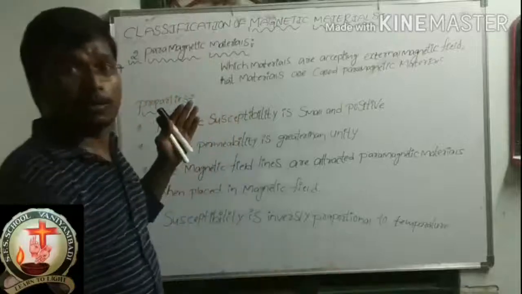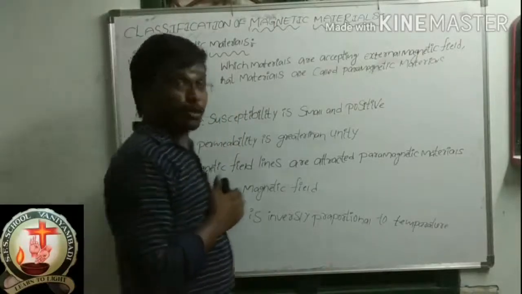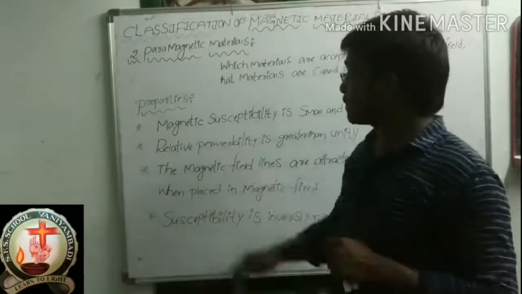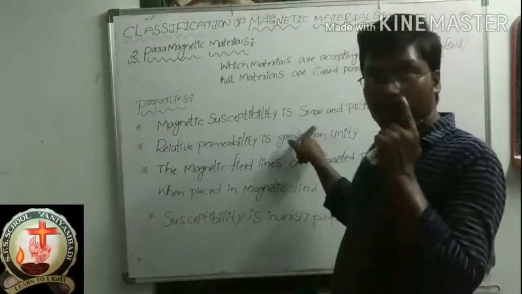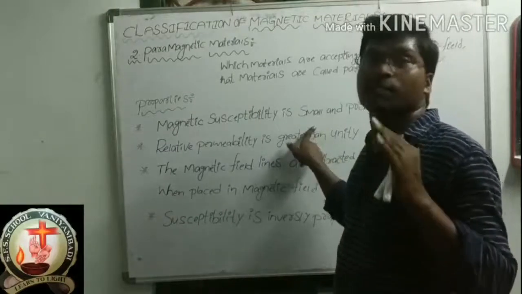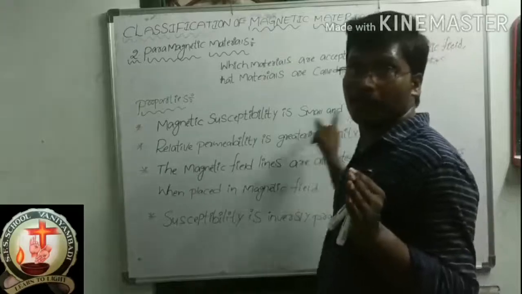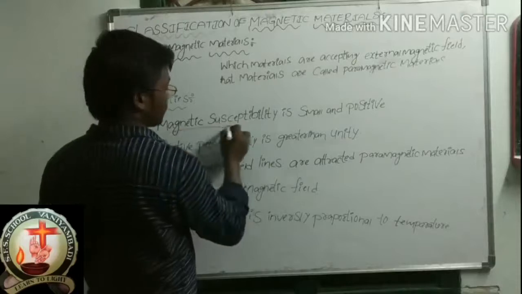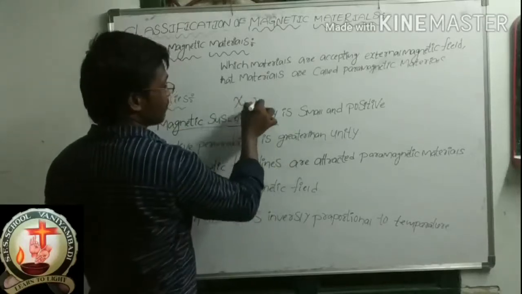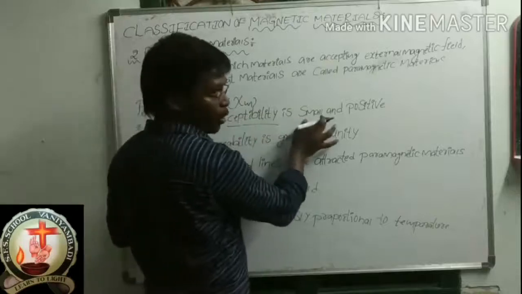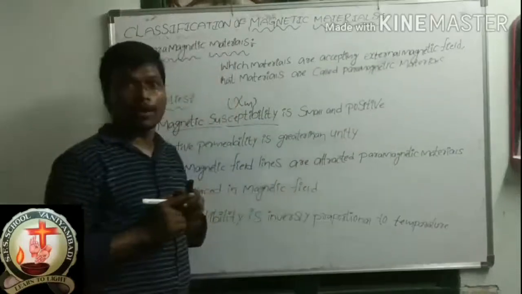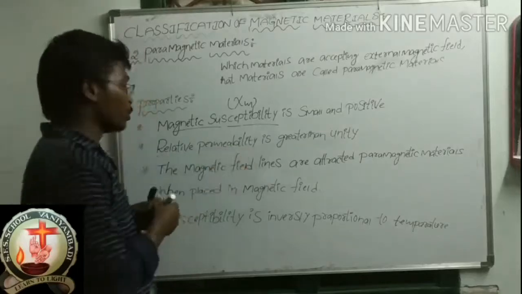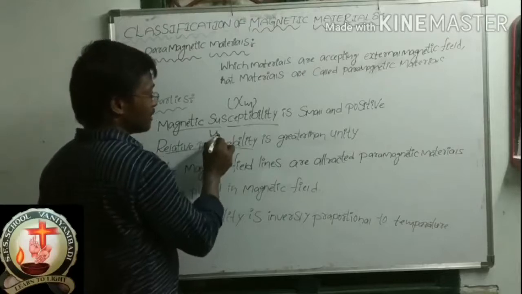These paramagnetic materials also have 4 properties. Now we should discuss those properties. The first property is that magnetic susceptibility is small and positive. Which term do we denote magnetic susceptibility by? Chi m. The second property is relative permeability, which we denote by mu r.